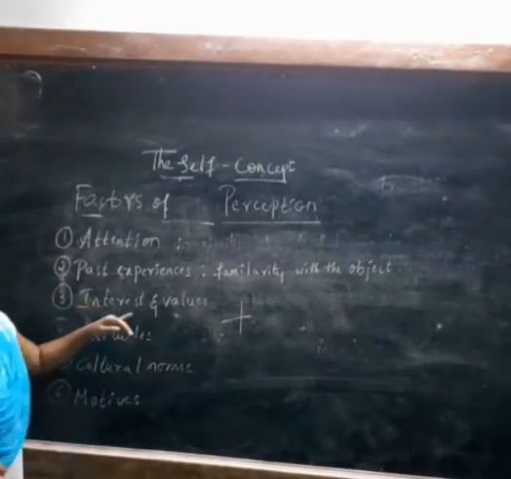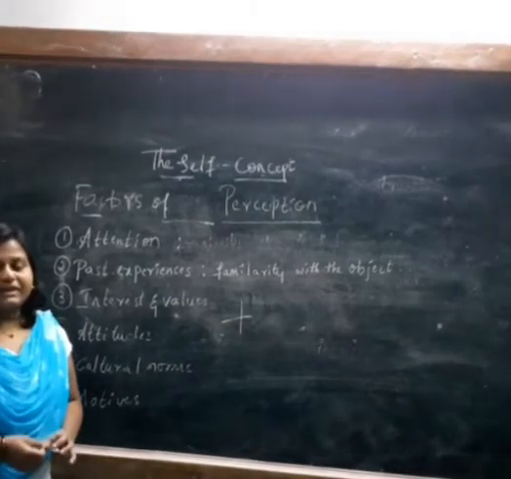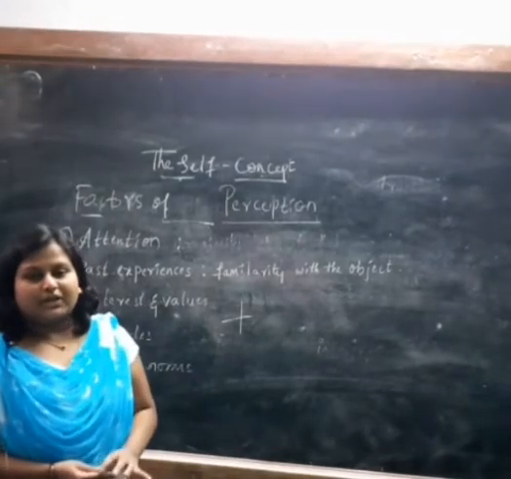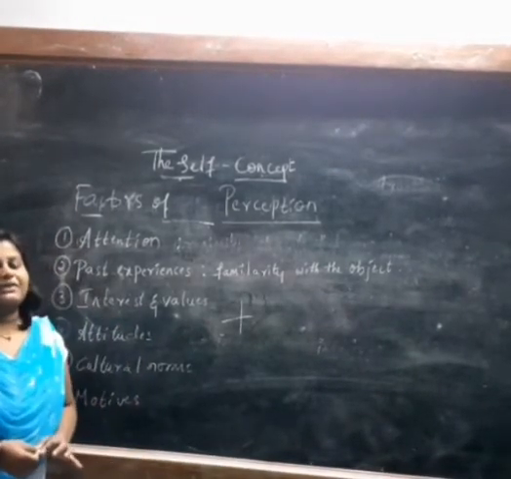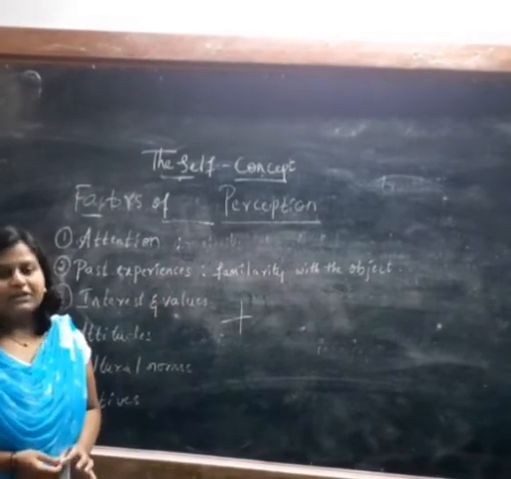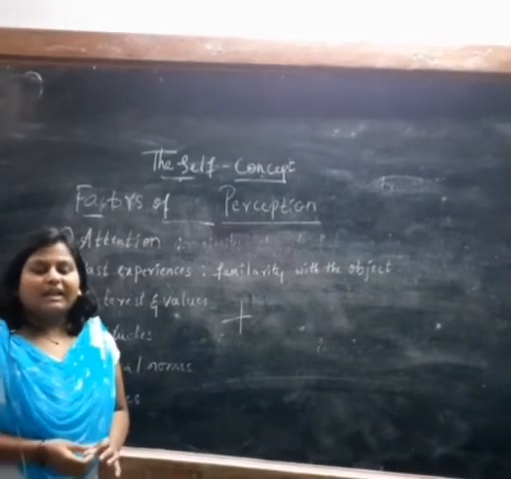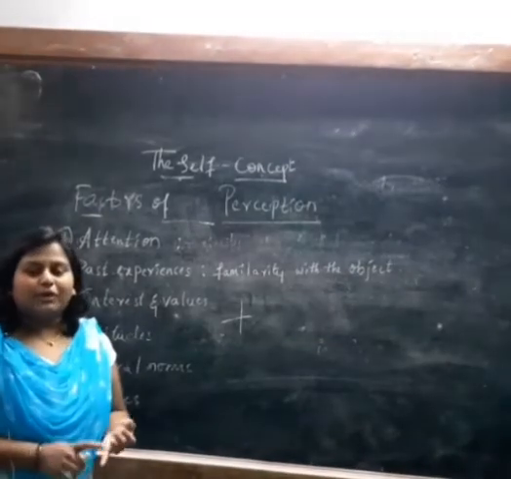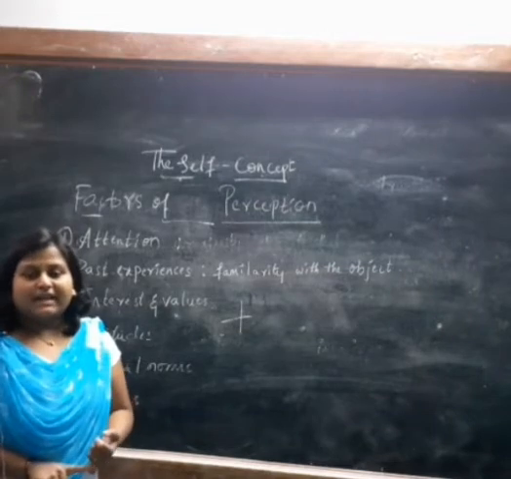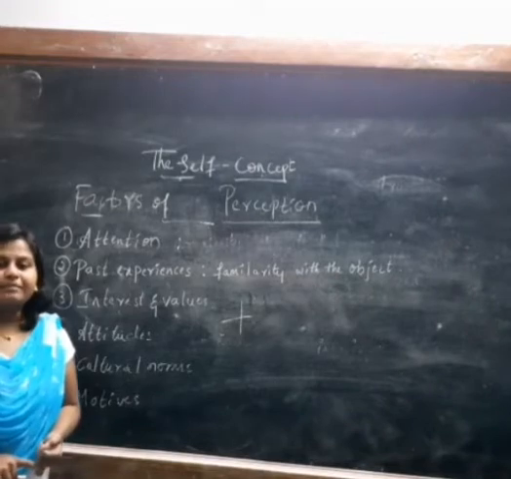The next one is interest and values. Interest is also very important in perception. You can build perception when you have interest in a particular subject. For example, if you don't have any interest in personality development class, if you don't want to learn it or don't like it, you will never understand what personality development is, and you will never pay attention in that class. Therefore, to learn something you should have interest.